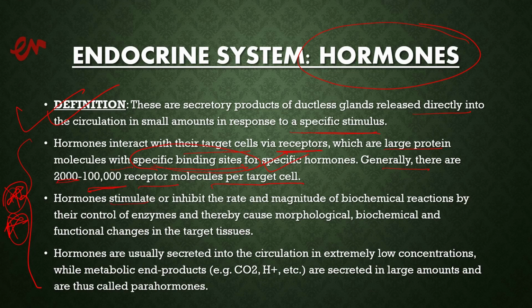Hormones stimulate or inhibit the rate and magnitude of biochemical reactions by the control of enzymes and thereby cause morphological and other types of changes in the target tissues. Meaning the changes that occur in our tissues are basically because of these hormones secreted by the glands.